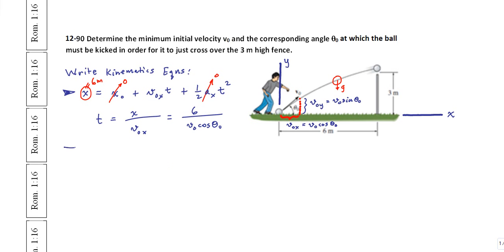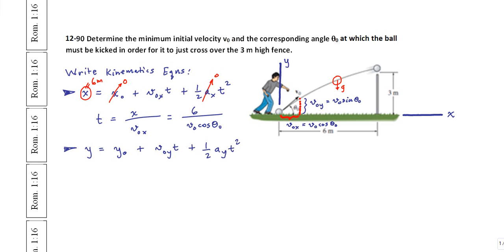Okay. Now let's go ahead and write our second equation in the vertical direction, and it's going to be identically analogous to the one above, except instead of x's we put y's, and so we have y equals y naught plus v0y times the time plus a half of a sub y times the time squared.